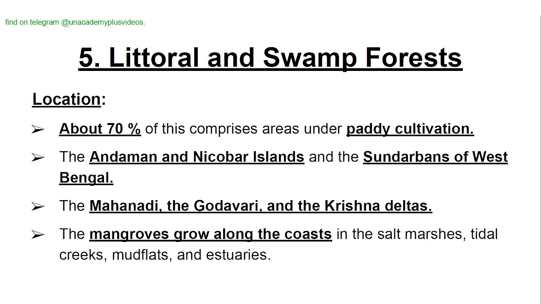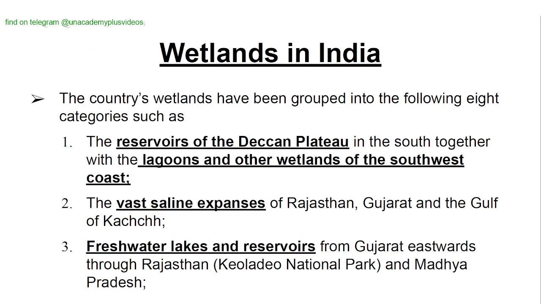Littoral and swamp forest. Location: about 70% of this comprises areas under paddy cultivation. The Andaman and Nicobar Islands and Sundarbans of West Bengal. The Mahanadi, the Godavari and the Krishna river deltas. These deltas occupy most of the littoral and the swamp forests. The mangroves grow along the coast in the salt marshes, tidal creeks, mud flats, and estuaries.